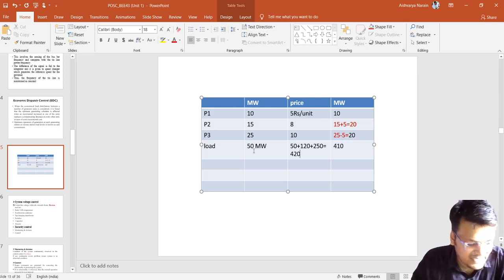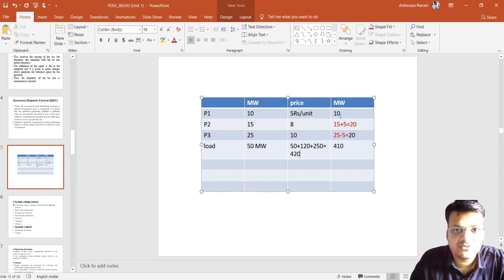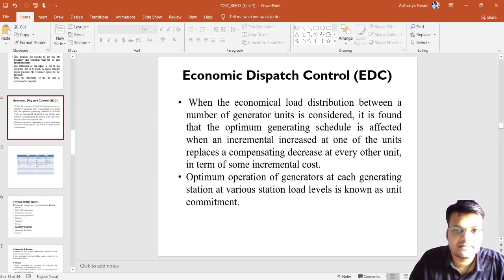So we use an algorithm. There are optimization techniques that are used that will give the final value. Suppose they will say that P1 should be 10.722, P2 should be 22.733, and P3 will be 21 point something, like that. So that will be the optimal value of the generation to fulfill 50 megawatt of demand, in which we will get the maximum profit. That is basically the use of economic load dispatch.